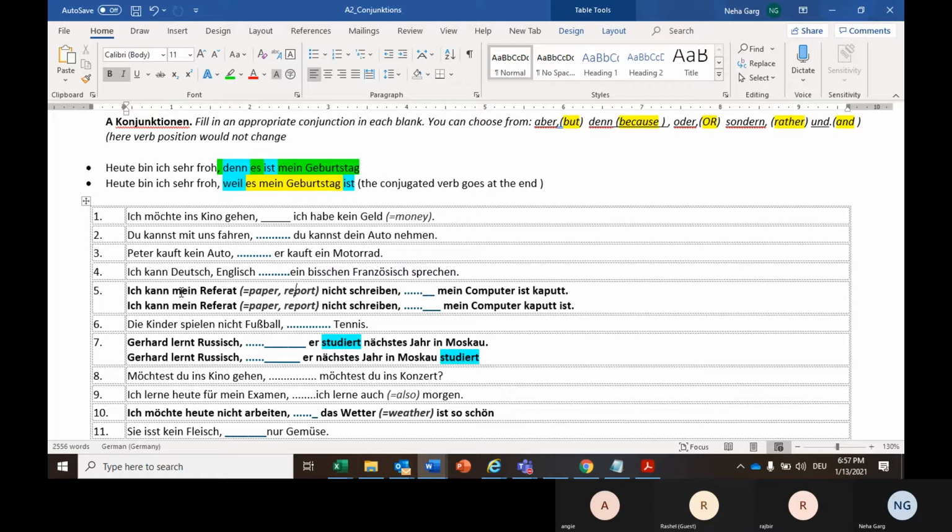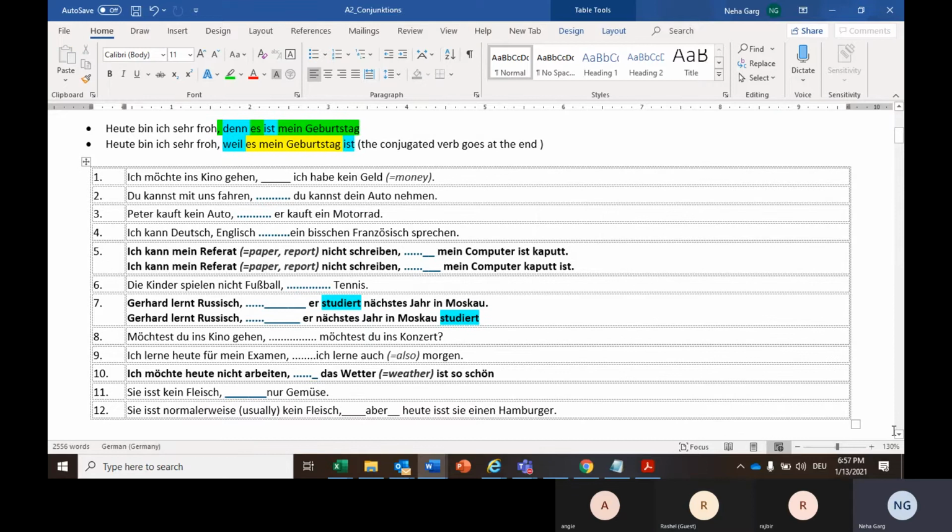I cannot write my report because my computer is broken. Kaputt: broken, or out of order, like not working.